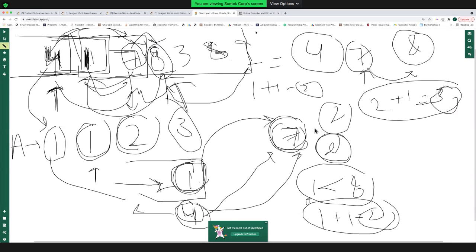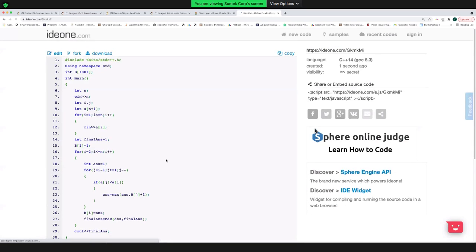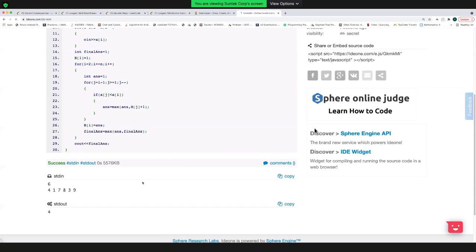I'll take this example as my input, 417839. I will run it. I hope there isn't a compilation error. Please, please. Yeah, I got a length of 4, right?